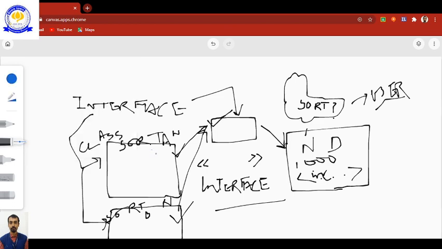The user has the option to make a connection between this interface and this class, or between this interface and this class. So it's up to the user. Both the classes have implemented it.